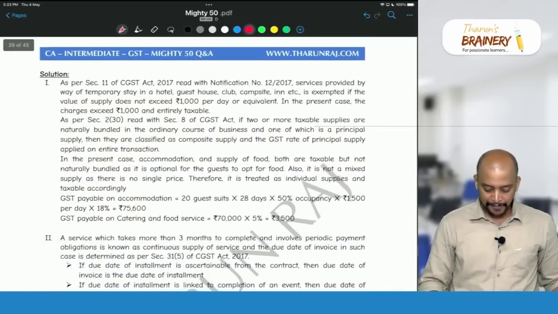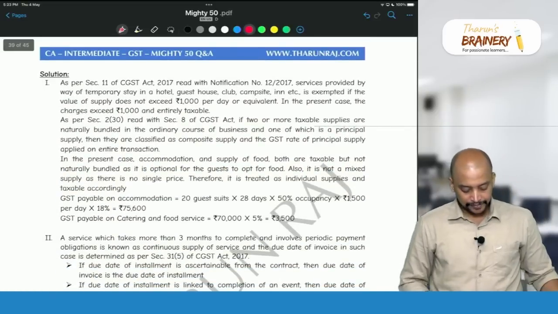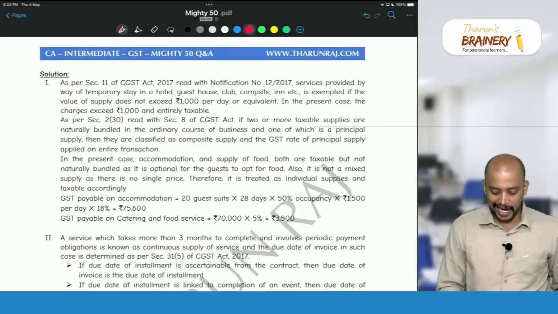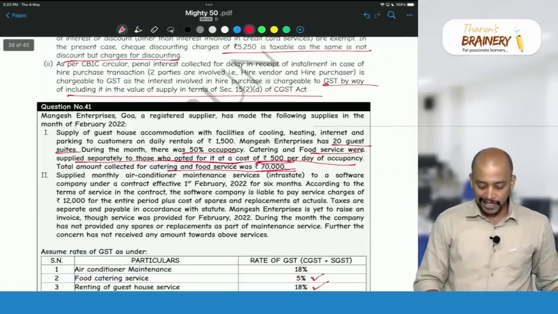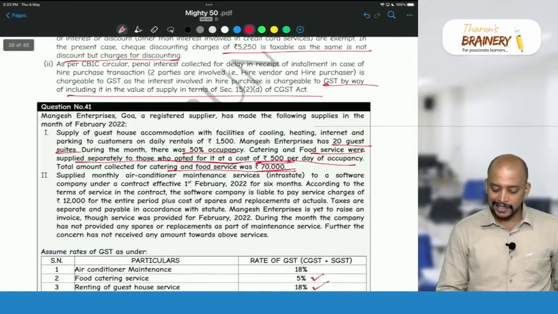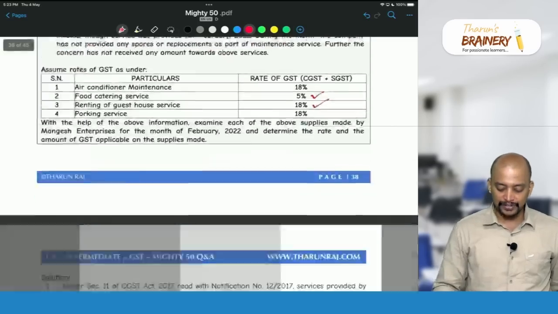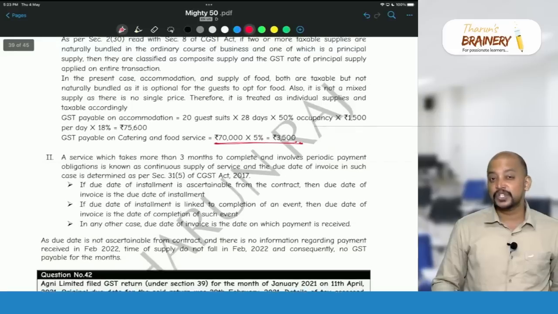So see here. GST payable for catering and food service is 70,000 into 5%, 3,500. And then for the accommodation, what is it? 20 guest suites into 50% occupancy into 1,500 rupees per day. And in which month? February month.